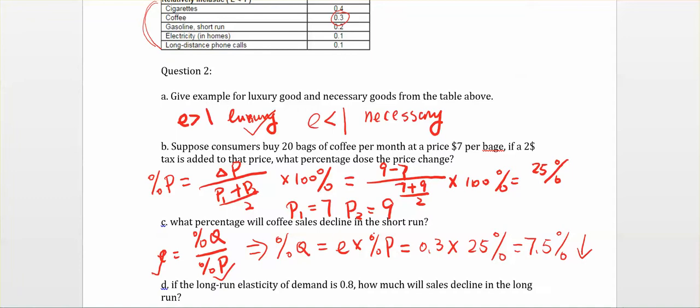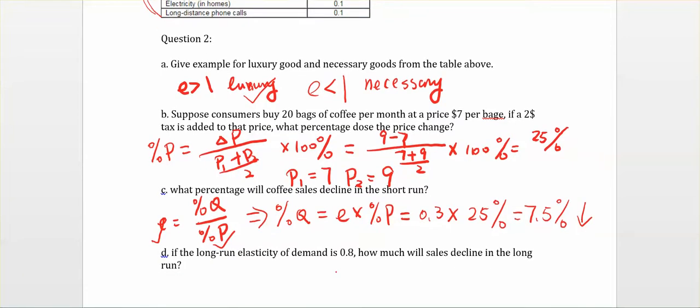So now look at the last question. If the long run elasticity of demand is 0.8, how much will sales decline in the long run? Nothing changed, everything stays the same except the elasticity. Before, the elasticity was 0.3, that is the short run. Now we know the long run elasticity is 0.8.